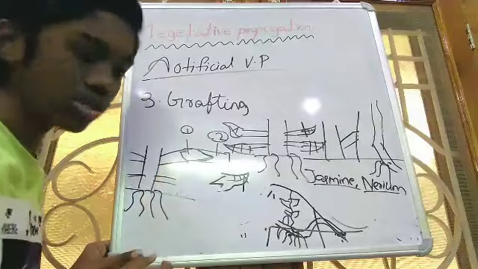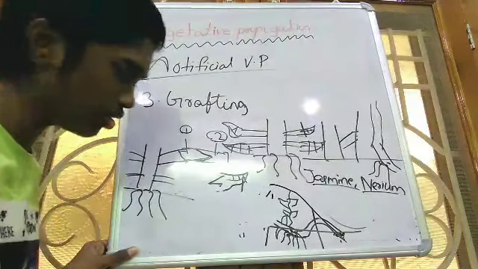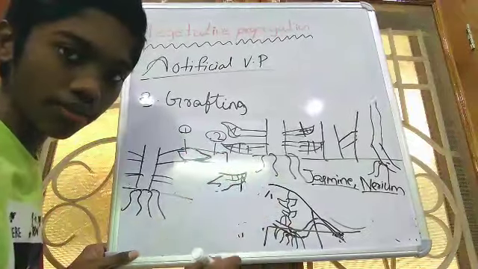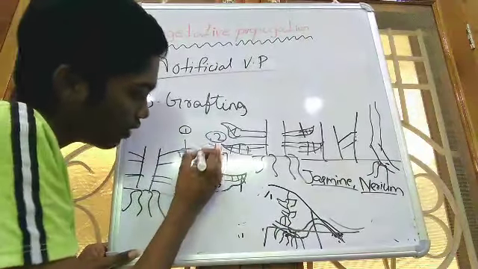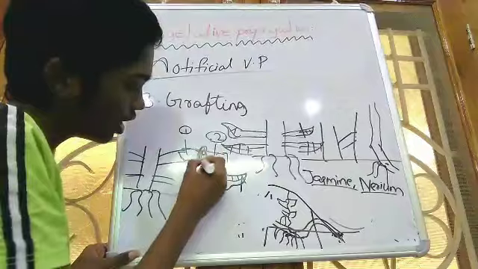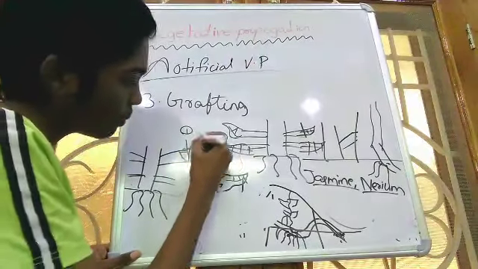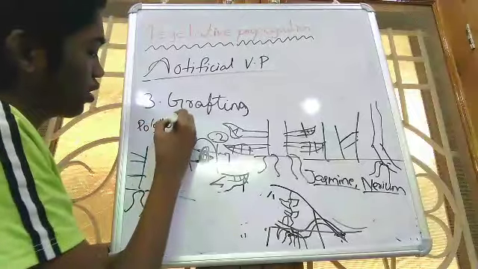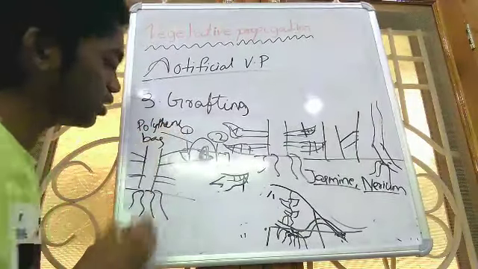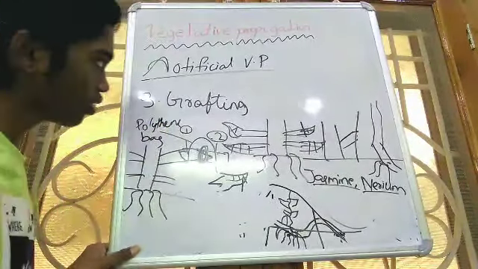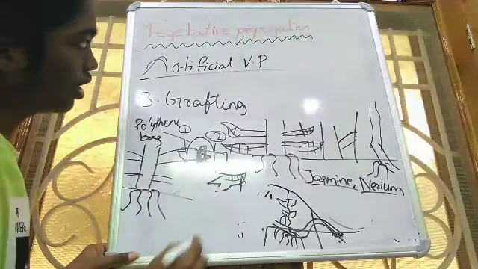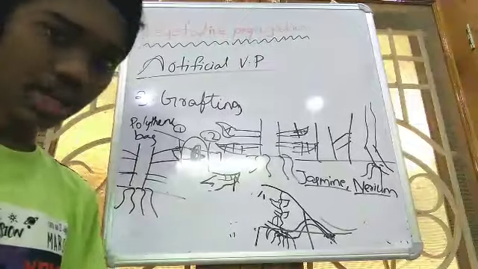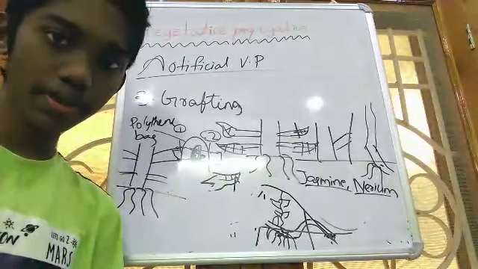So it is a usual modification is done many of the villages. So joining of stems of two different plants, and here they will tie a thread and cover this with a polythene bag. That's it. This is the grafting process, which is coming under the artificial vegetative propagation. And the examples of grafting are mango, citrus, apple, and etc.